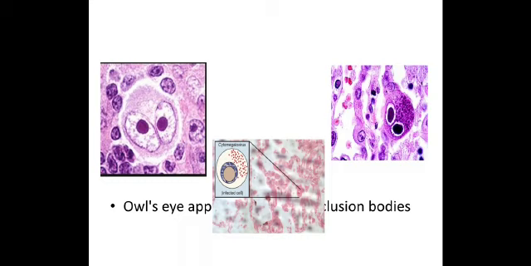Now, look at this. This is typical of large or cytomegalic inclusion bodies. The two big things that you are seeing are the inclusions, which give an owl's eye appearance. They are the inclusion bodies seen in cells which are infected by CMV. Owl's eye means large eyes. The large eyes appearance is due to the large intranuclear inclusion bodies and perinuclear deposit. So the inclusion bodies appear very, very large, and they give a typical owl's eye appearance.